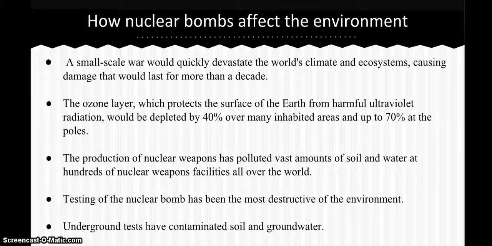How nuclear bombs affect the environment. A small-scale war would quickly devastate the world's climate and ecosystem. This would cause damage that would last far more than a decade. The ozone layer would be depleted by 40% over many inhabited areas and up to 70% at the poles. The production of nuclear weapons has polluted vast amounts of soil and water. Testing of the nuclear bomb has been the most destructive of the environment. Underground tests have contaminated soil and groundwater.